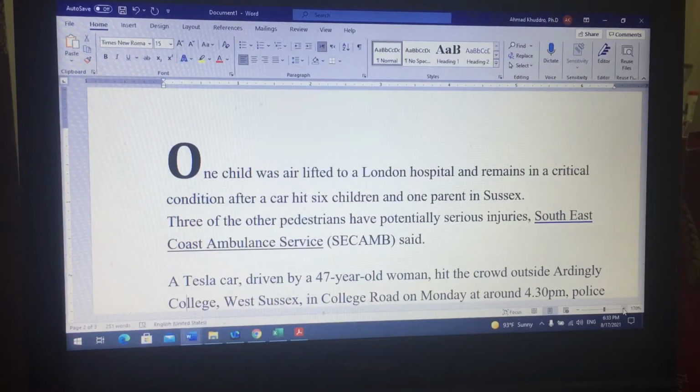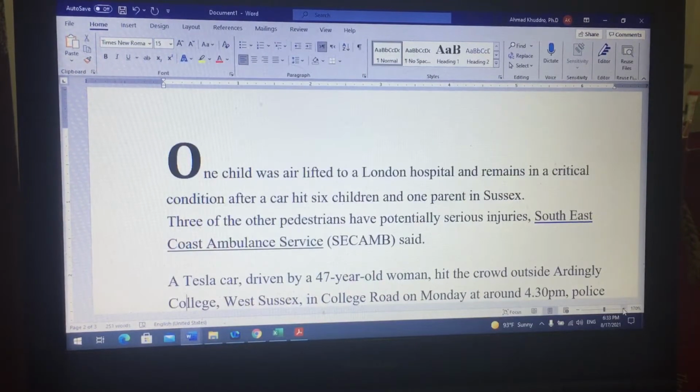Of course, here we need to look at what are the elements that we need to pay attention to, which are the numbers, for example, 6 children, 1 parent, 1 child airlifted, 3 pedestrians, and it says 3 other pedestrians.